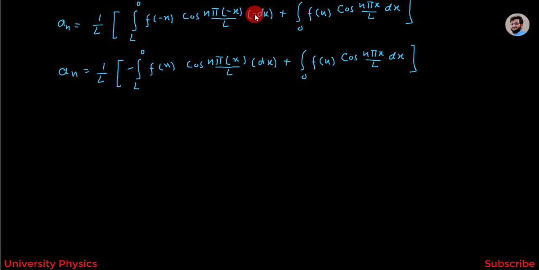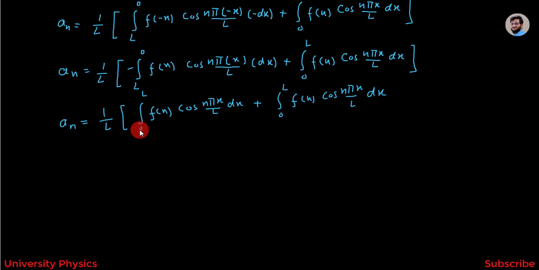Here this minus has been written over here. Now I have to reverse this limit, and after reversing this can be written as 1 over L integration from 0 to L f of x cos n pi x over L dx plus integration from 0 to L f of x cos n pi x over L dx. Here after reversing these limits, this minus sign will become equal to plus. Now here the limits are from 0 to L and here also from 0 to L.